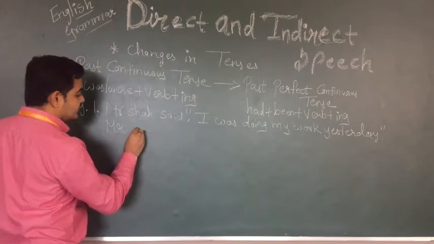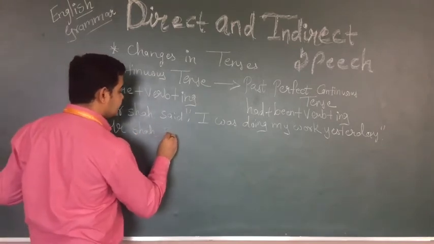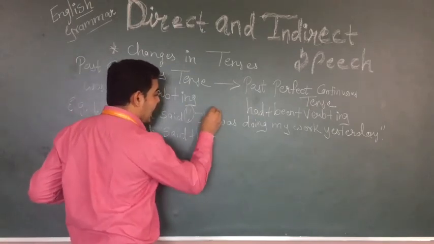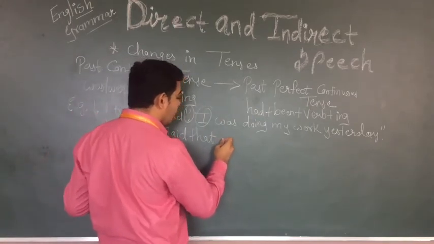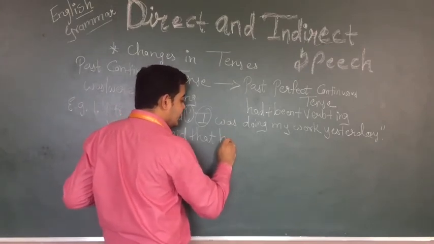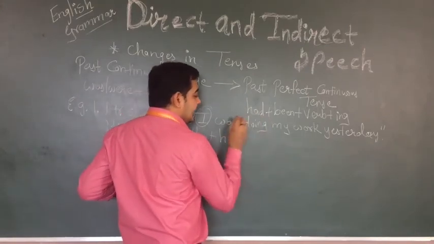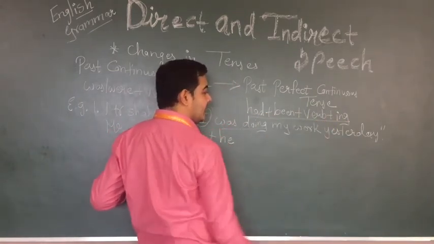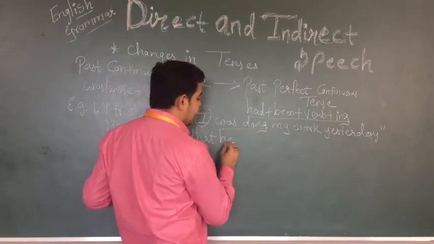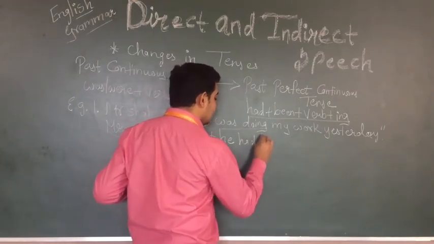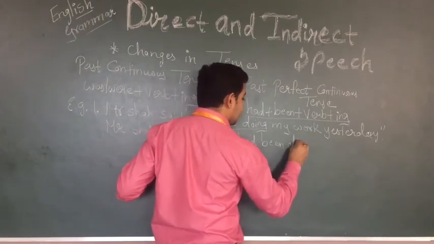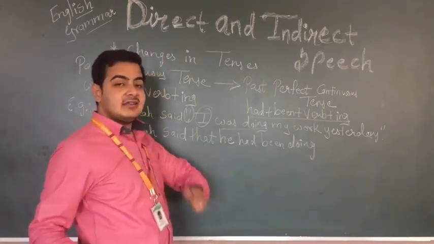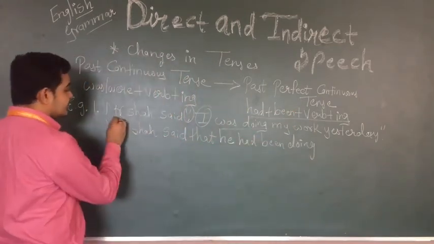Mr. Shah said, in the place of inverted comma, that. I written Mr. Shah is a man, so he. Instead of was doing, I have to write had plus been plus verb plus ing. Was doing becomes he had been doing my work. It means we are considering this Mr. Shah.